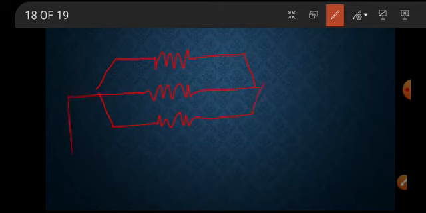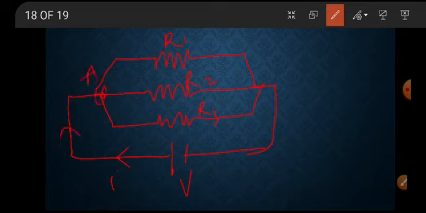Parallel combination. Here all the first terminals of the resistances are connected together and all the second terminals of the resistances are connected together, and potential is given to these terminals. So here this is R1, R2, R3. The potential is V. Then current I is passing.